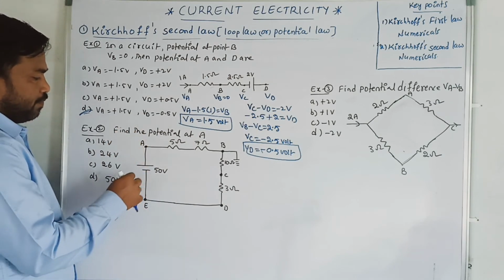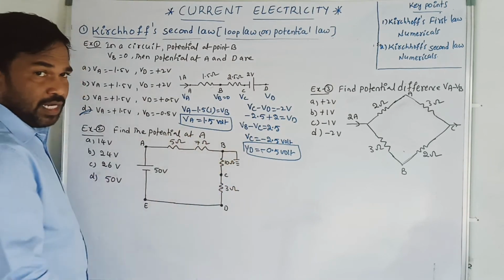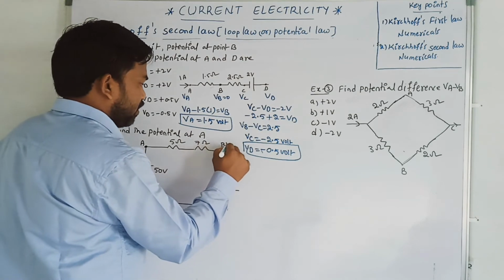Okay. Now, see here, the junction B is grounded, which means the potential at junction B is going to be 0.